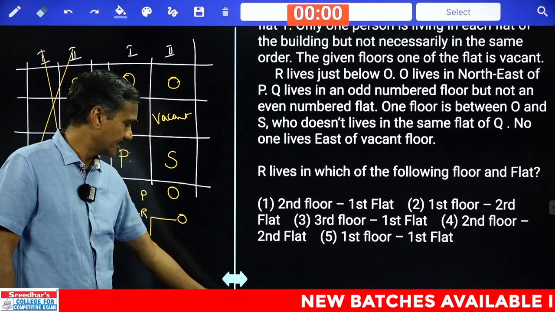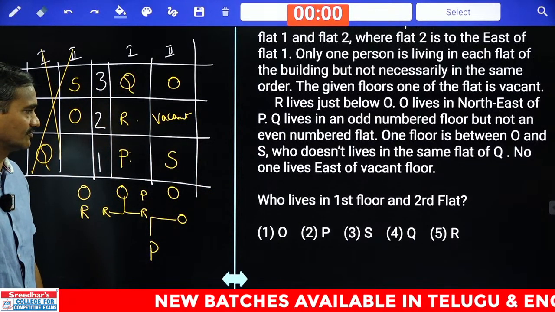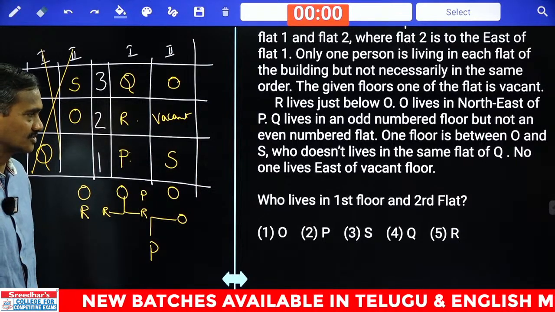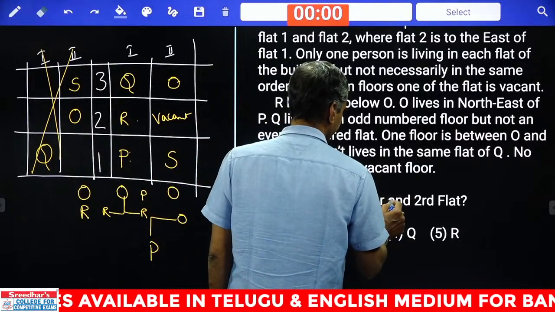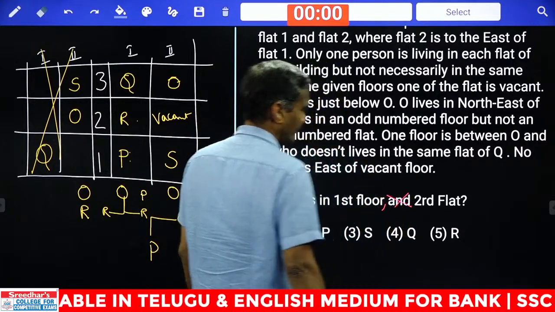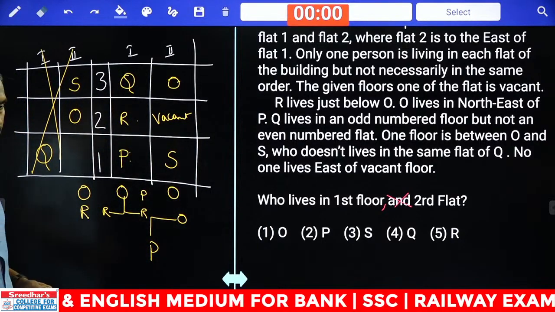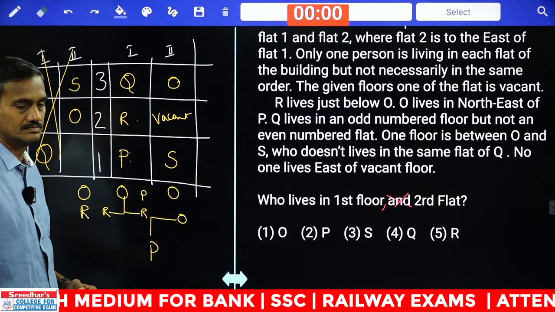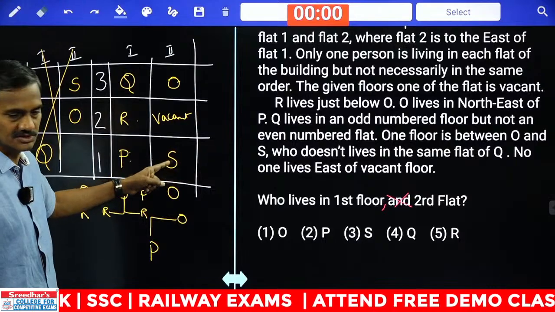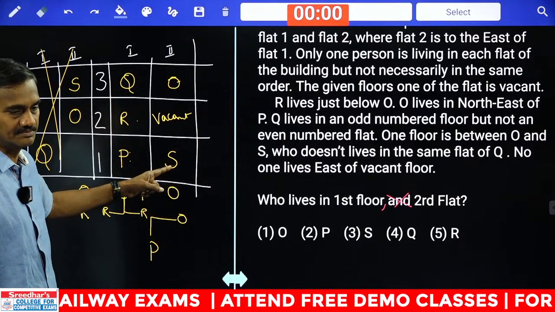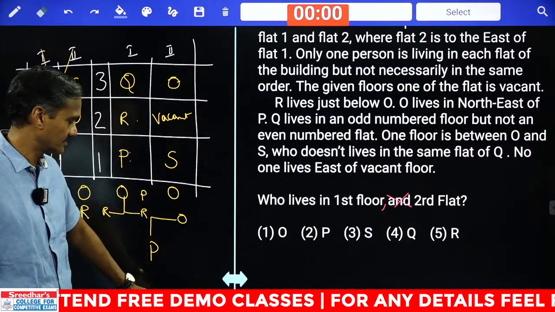Done. Then 94, tell me what is your answer here. Who lives in first floor of second flat? First floor, second flat. Who lives in first floor, second flat? Answer please. First floor, second flat. Tell me the answer. Who is that person? Why are you taking this much time? Yes, that is choice 3, question number 94.